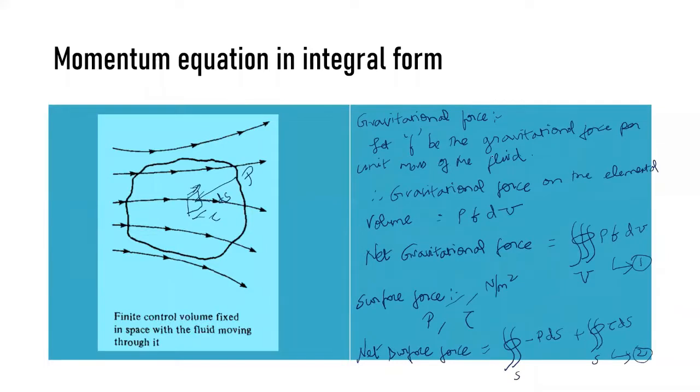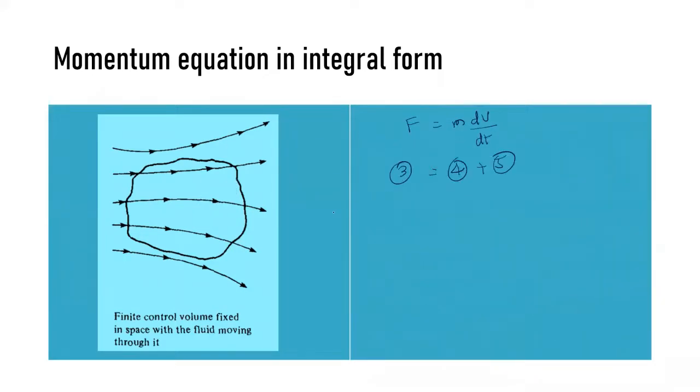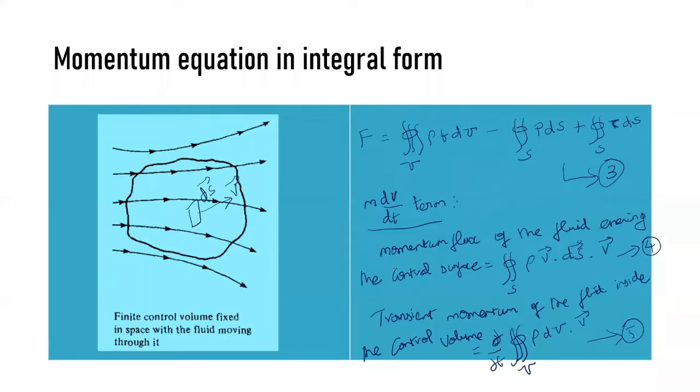We have the triple integral over V of rho f dV, minus the surface integral over S of p into dS, plus the surface integral over S of tau into dS, equal to, what is your equation number 4?